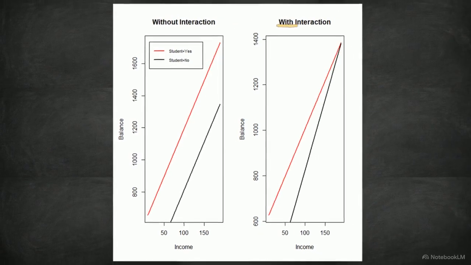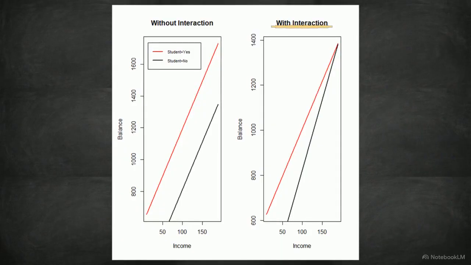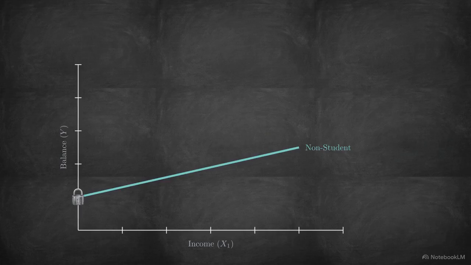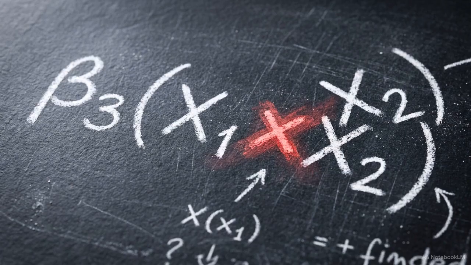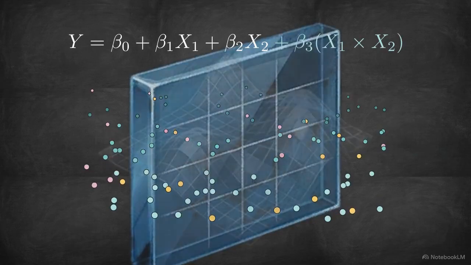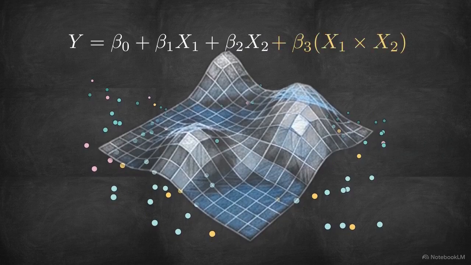We correct this by introducing an interaction effect. We multiply the two predictor variables together, generating a new beta-3 term in the equation. When we plot the data with the interaction encoded, the visualization changes. The slopes are no longer parallel, they converge. Being a student no longer just shifts the intercept point, it actively alters the angle of the income slope itself. The model can now capture synergies. One variable can act as a direct multiplier or dampener on another. Returning to our advertising data, this means we can prove whether spending heavily on a TV campaign actually makes subsequent radio ads more effective. By multiplying variables rather than just adding them, the model is equipped to capture the deeply entangled reality of the data it processes.